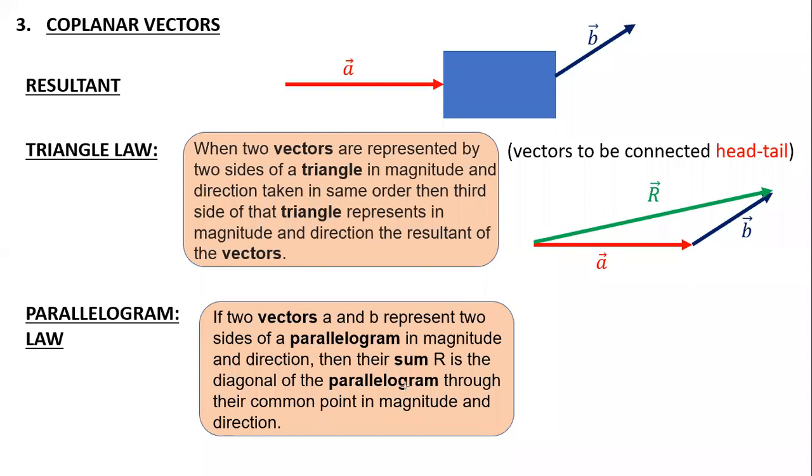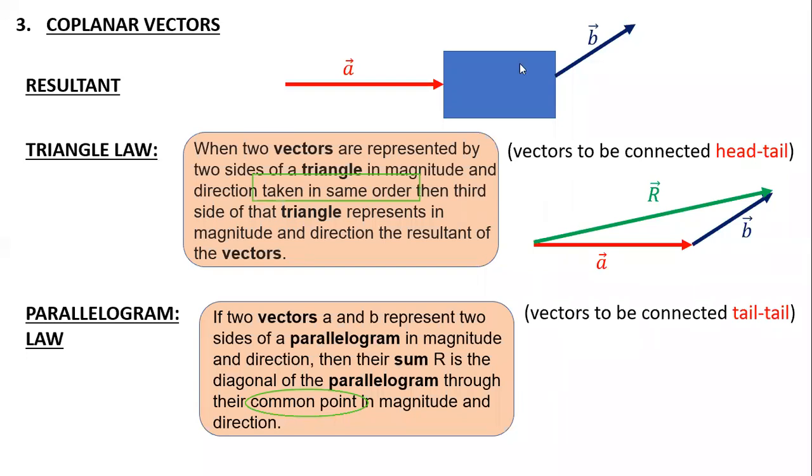In the entire statement, there is a word called common point. It means I need to draw co-initial vectors, that is, I need to connect the vectors tail and tail. That is the meaning of common point. Just as in the triangle law the same order told me that I need to connect head and tail, similarly the term common point in the parallelogram law tells us that they should start from the same point, tail to tail. You can also have head and head.